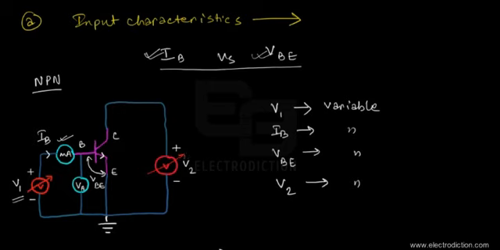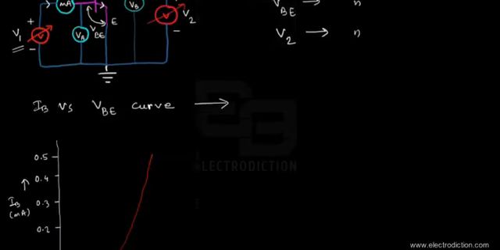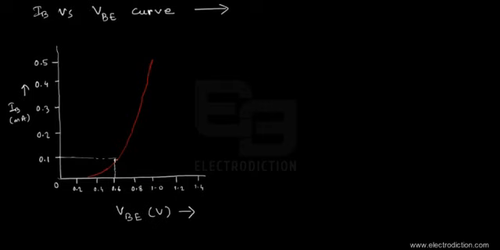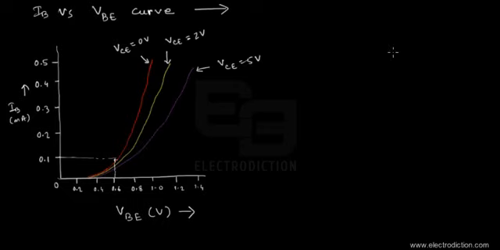And also we need to connect a voltmeter VCE across the collector and emitter terminals, as you can see over here. So now if we note the effect of the variation of V2 on the input curve, then you can probably see the curves in this particular figure over here.